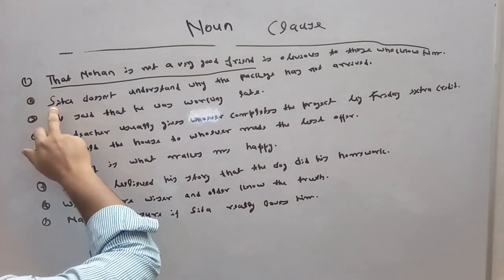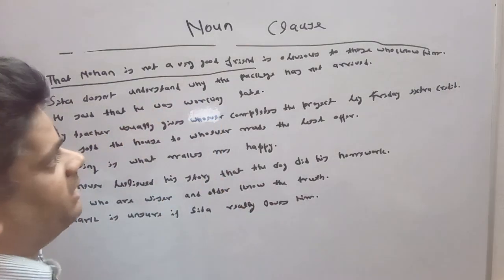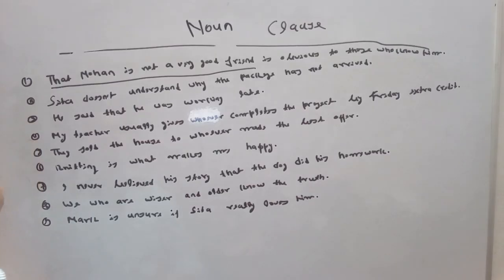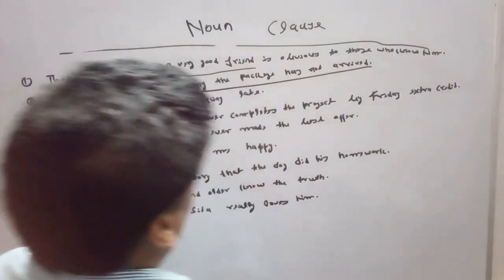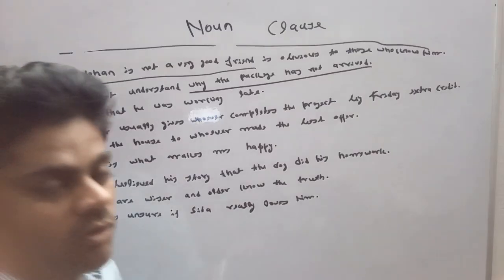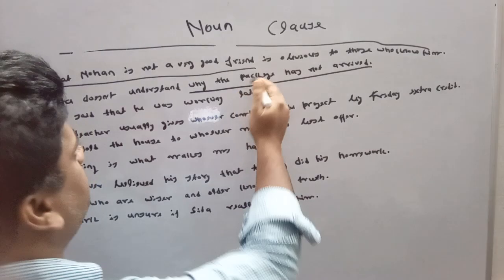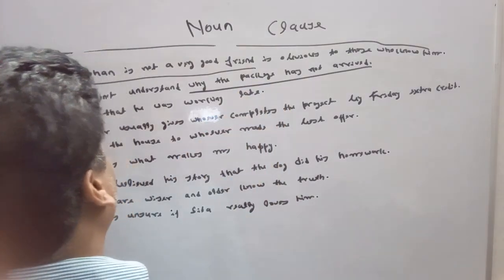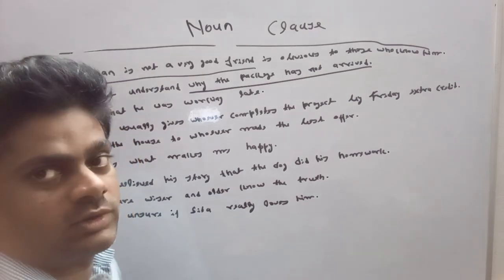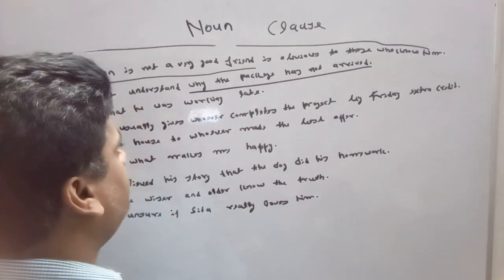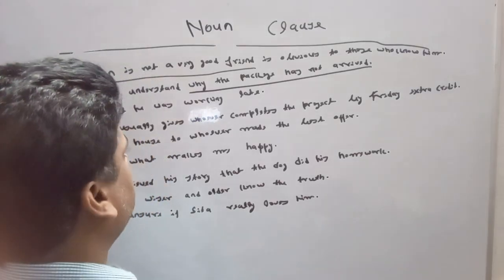The second sentence: Sita doesn't understand why the package has not arrived. Why the package has not arrived is working as an object in this sentence, because here the object is missing. So the noun clause in the second sentence is supposed to work as an object, and in the first sentence the noun clause is supposed to work as a subject.